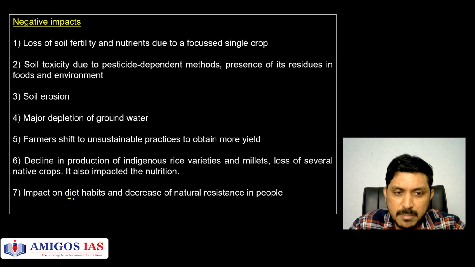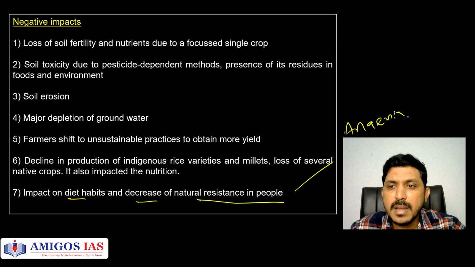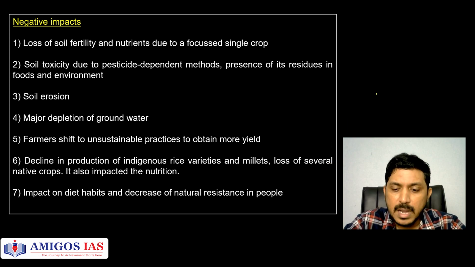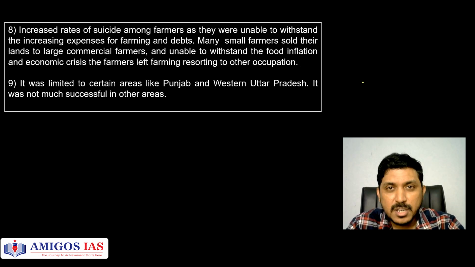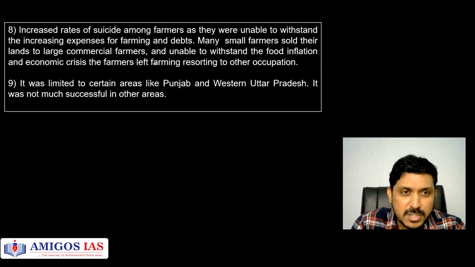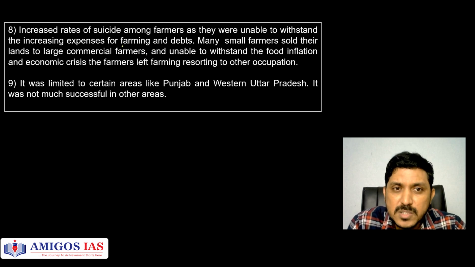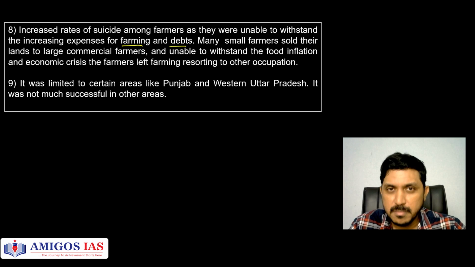Impact on diet habits and decrease of natural resistance in people. Iron deficiency will cause anemia. That is also a negative impact, a very severe problem in India. And what else? Increasing suicides, because you need to have these agricultural implements, these tractors, these pump sets, a lot of threshers. Because of these increasing expenses for farming, debts also will increase. Lack of institutional credit means they have to resort to money lenders, and they will take a lot of debts, and the crops may not be successful. As a result, farmers will be going for suicide.